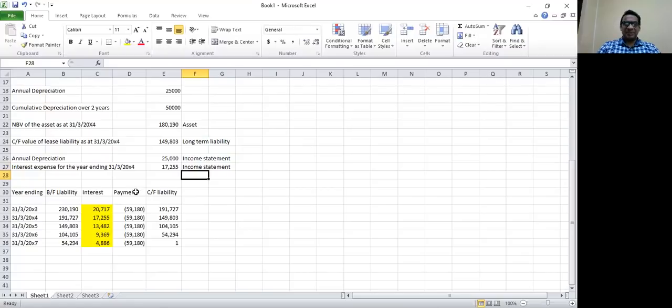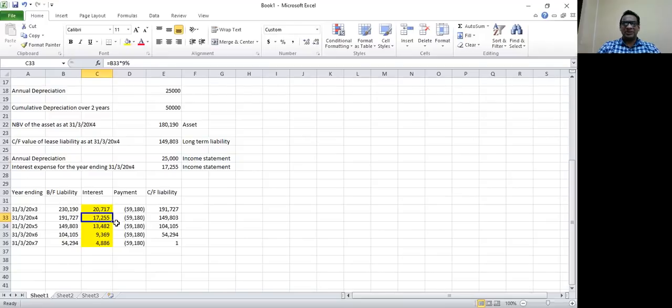So interest expense for the second year, the year we are in, 31st of March 20x4, is 17,255, and you can see the interest expense is gradually reducing. It has to reduce since each year we are making a payment for the lease liability. So the lease liability is reducing every year, so the interest expense for every year is gradually reducing.